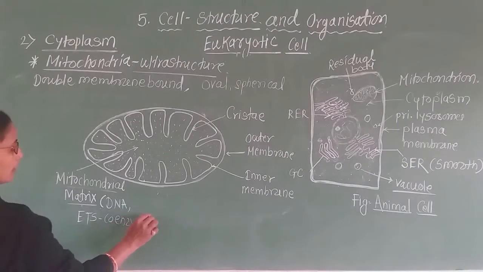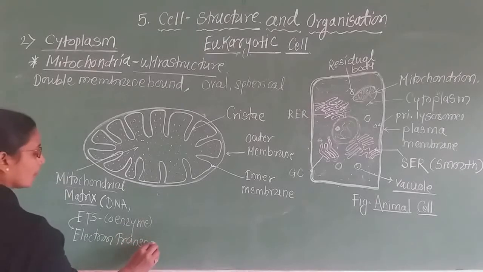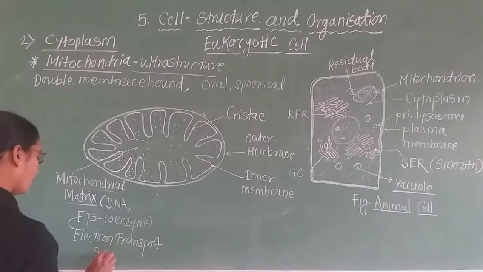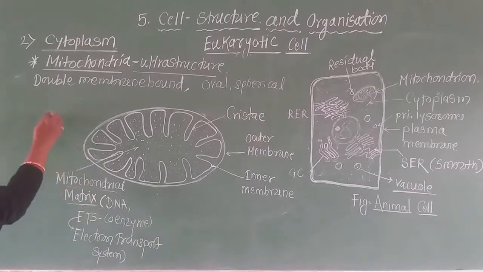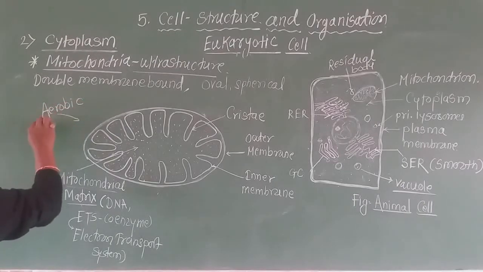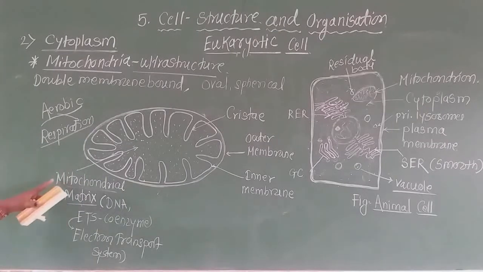Now see, ETC means electron transport system. What does it consist of? Electron transport system. Now when aerobic respiration takes place inside these mitochondria, at that time the enzymes and coenzymes required are present in the mitochondrial matrix.